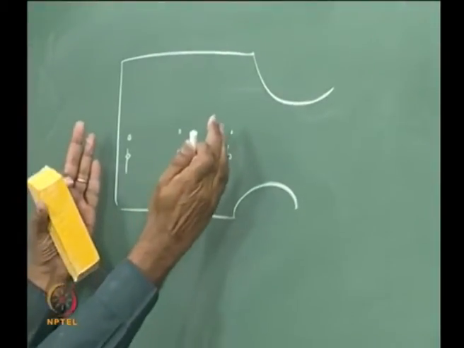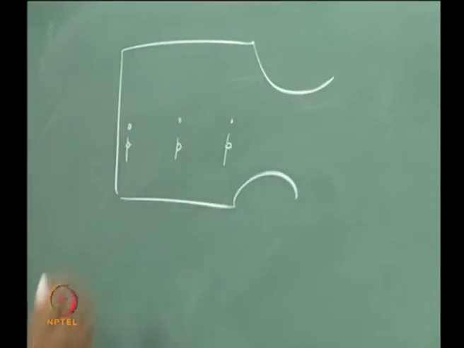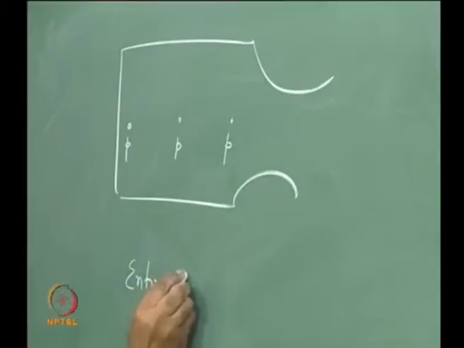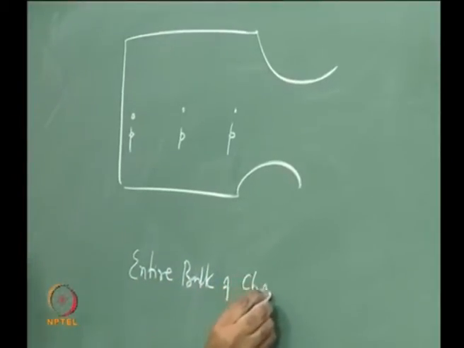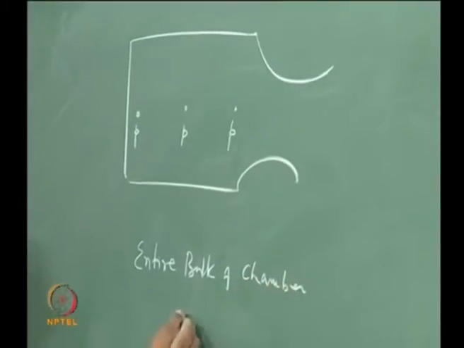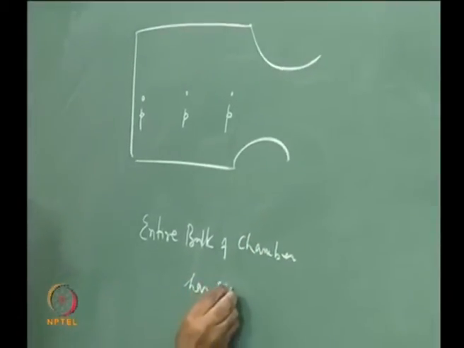Within the chamber there is no variation in pressure. That means I am talking of the entire bulk of the chamber having the same gas pressure.